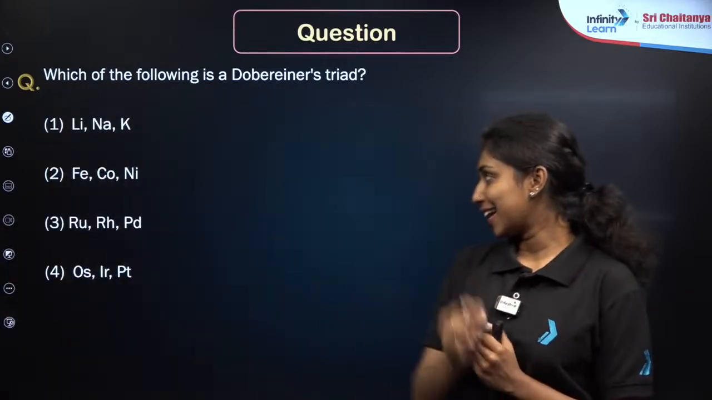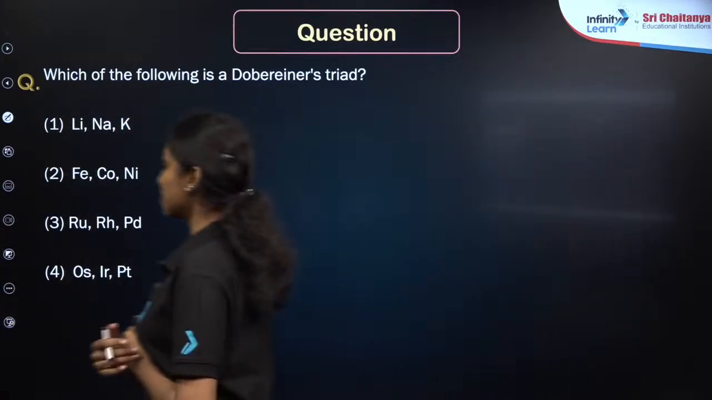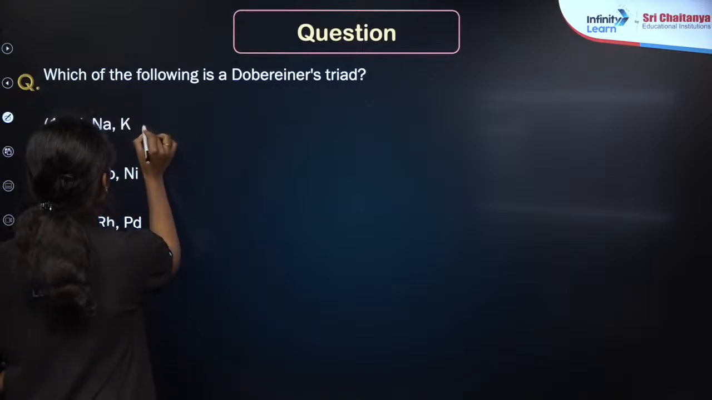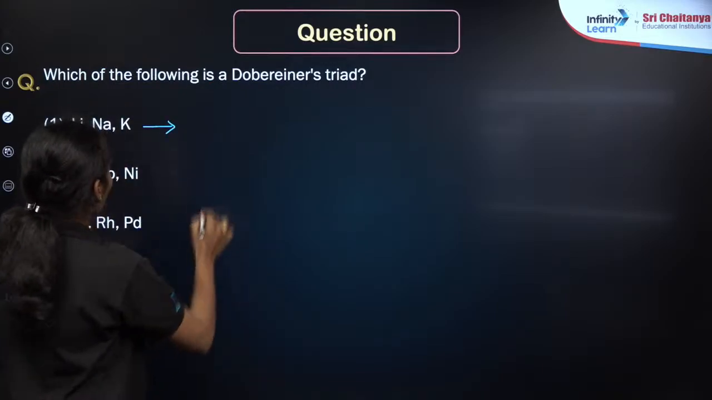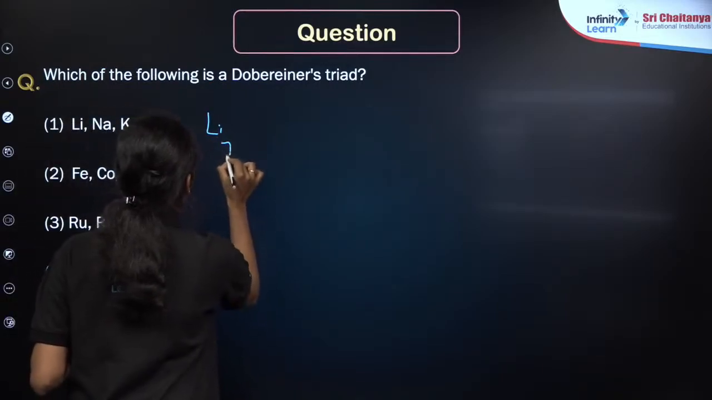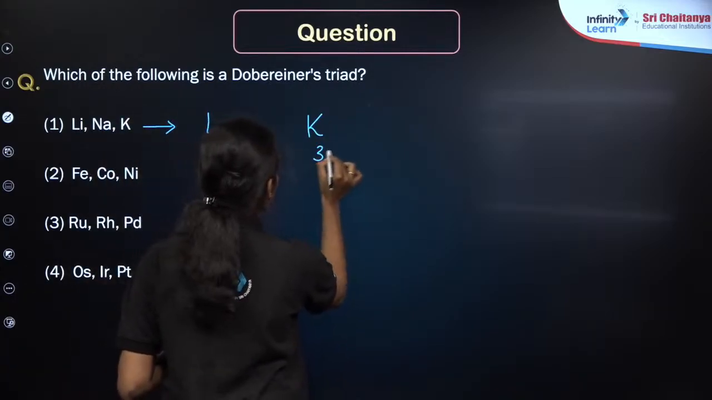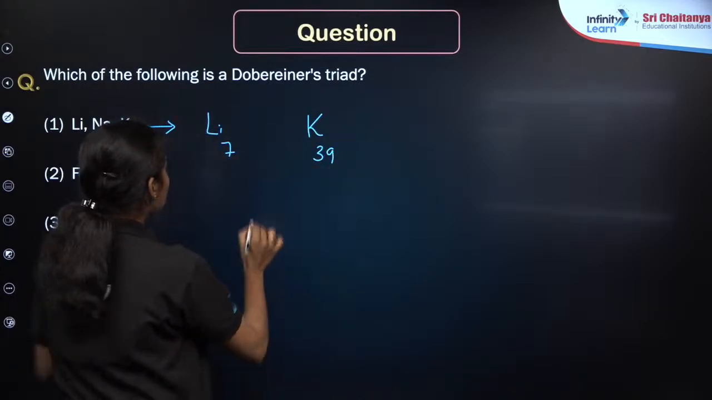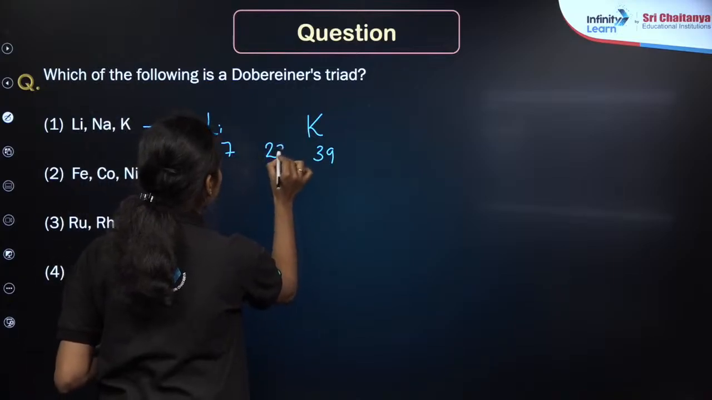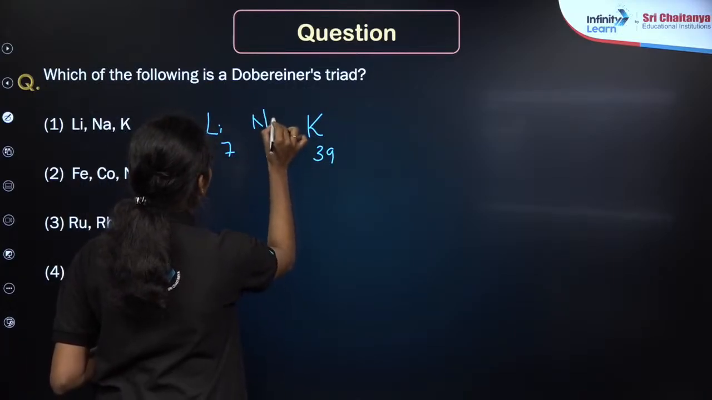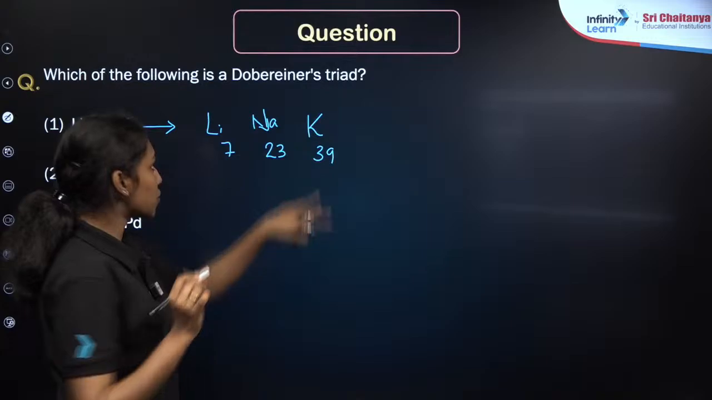Okay, option A will be the correct answer, that is lithium, sodium and potassium. As you can see here, we already mentioned that the atomic weight of lithium is 7 and for potassium it is 39, right? The average of these two numbers will be the atomic weight of sodium, that is 23, which means lithium, sodium and potassium is an example of Dobereiner's triads.